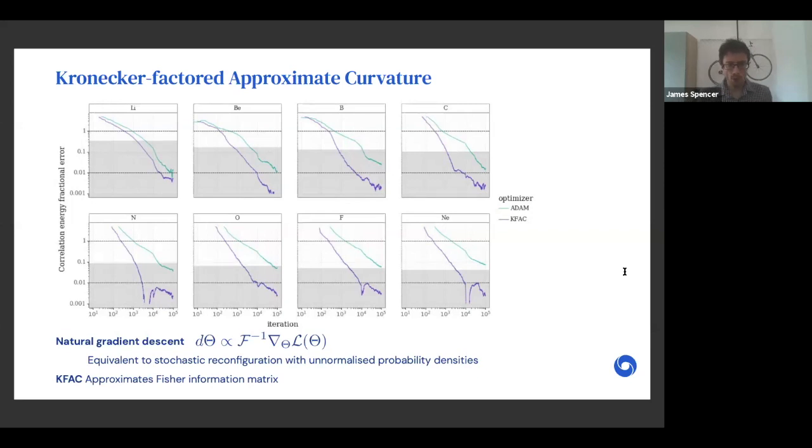And we observe, compared to Adam, which is a first-order optimization method, that KFAC requires an order of magnitude, at least, fewer iterations. And we see this on all but the smallest systems, and the gap seems to increase with system size. So here I show the convergence for lithium through to neon atoms relative to essentially exact results from Chakravorty et al. in '93. And throughout this talk, I'll use this gray region to indicate chemical accuracy relative to baseline, where chemical accuracy is 1.6 millihartree.